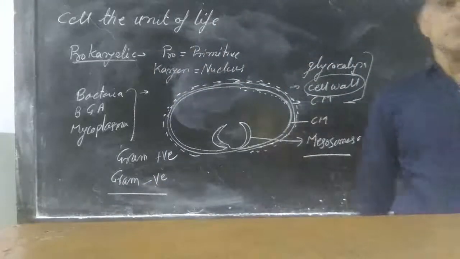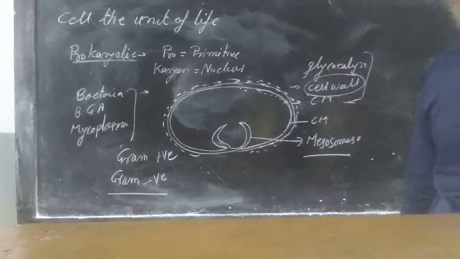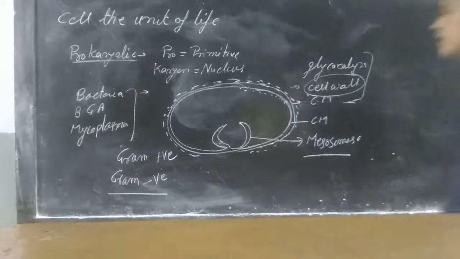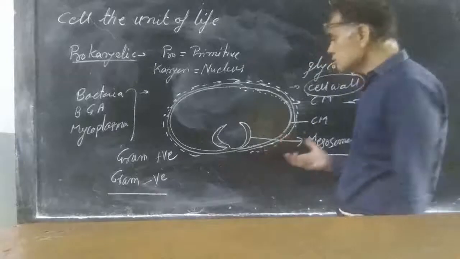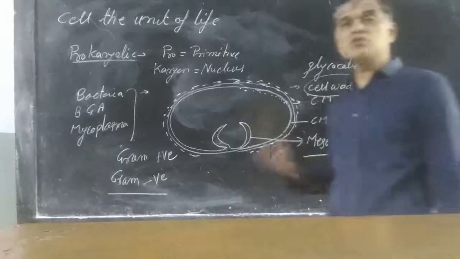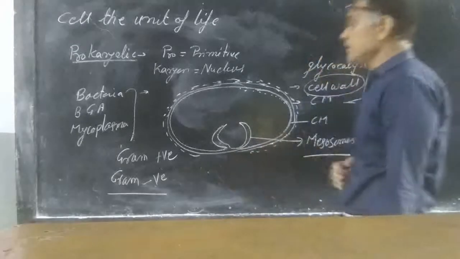This difference is due to the different chemical composition of the cell wall. So they are divided into two forms: gram-positive bacteria and gram-negative bacteria.